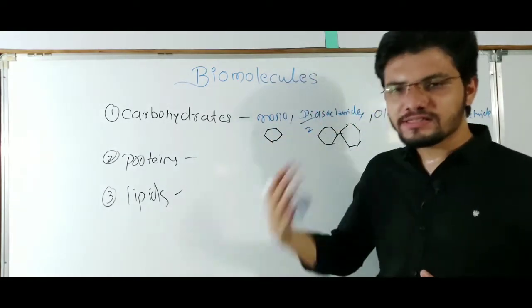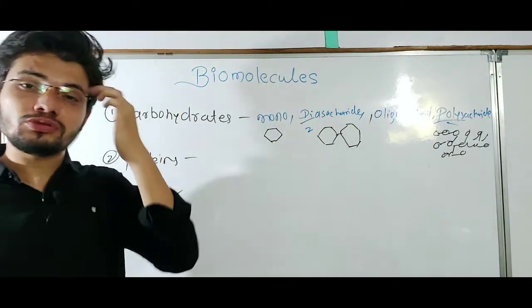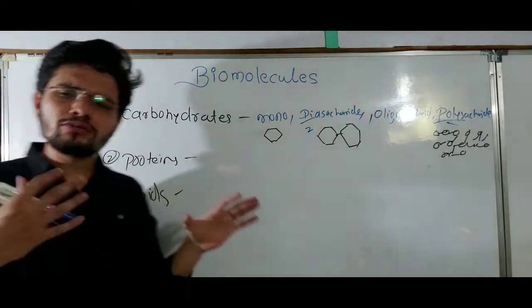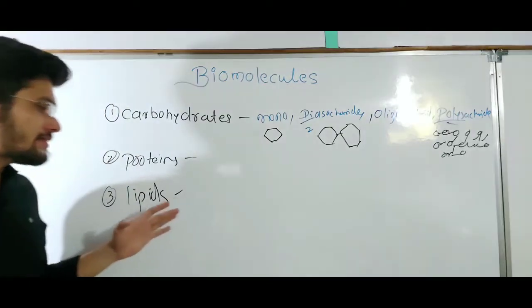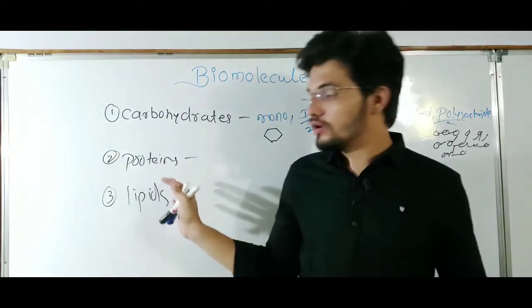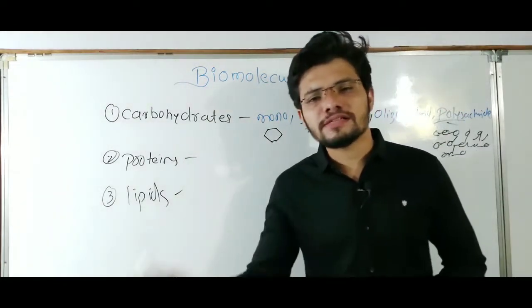They store energy in themselves, and they provide energy to cells for long term use. Carbohydrates also give energy to the cell, but that is short term. But lipids store energy for long term use.